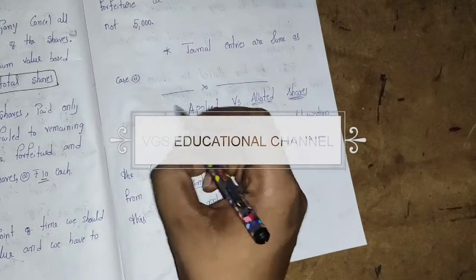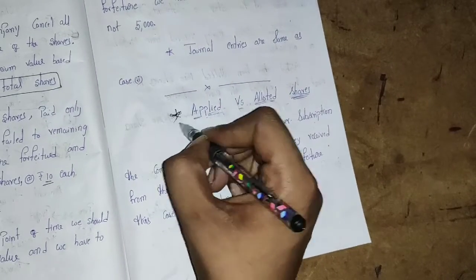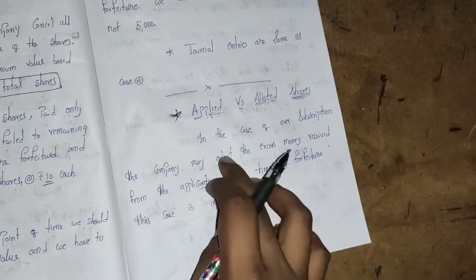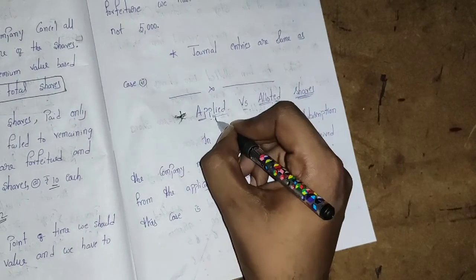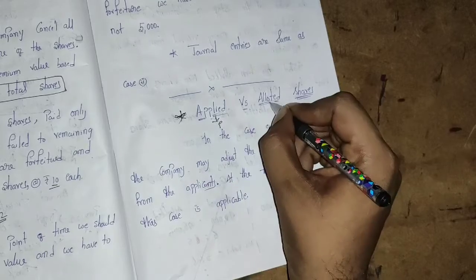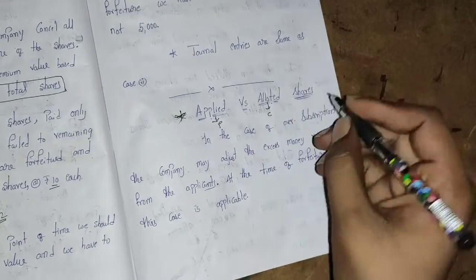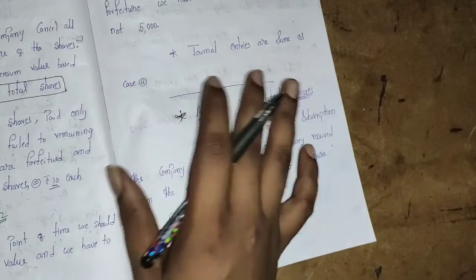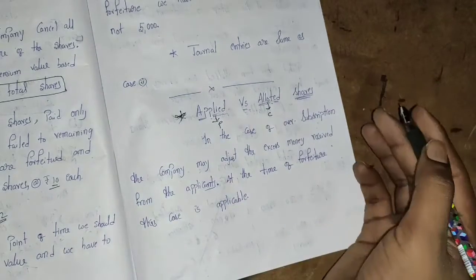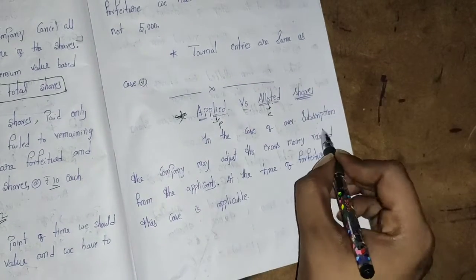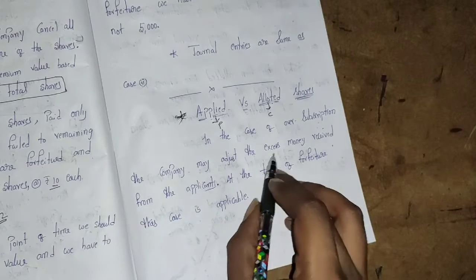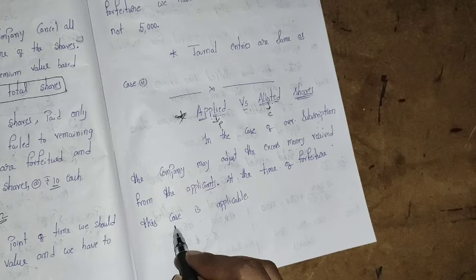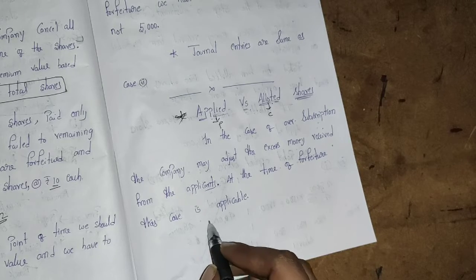Next, one more very important topic: applied versus allotted shares. Applied versus allotted means it will be applied by the public, and it will be allotted by the company. This happens every time in the case of oversubscription. In the case of oversubscription, the company may adjust the excess money received from the applicants at the time of forfeiture. This case is applicable. Be very careful.